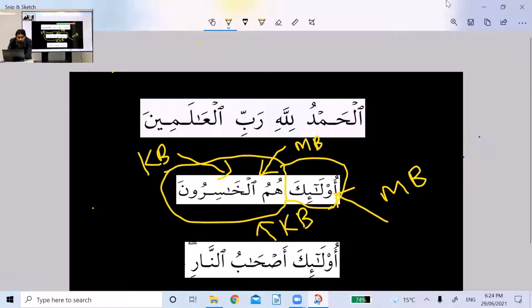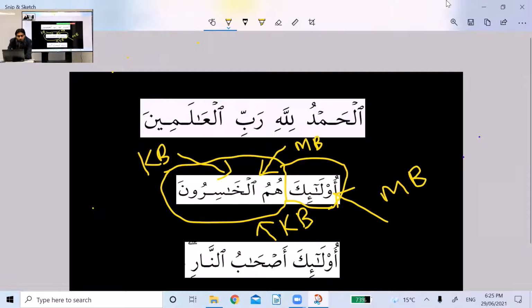Now, as I mentioned before as well, you can see that ulaika and hum both refer to the same people. So in this way, your jumla becomes more emphatic. You can simply say ulaika khasiruna. This was a simple sentence. One more time, ulaika khasiruna, they are losers. Or you can simply say hum khasiruna, they are losers. But ulaika and then hum, you basically double the reference to those people, and in this way the jumla has become emphatic.